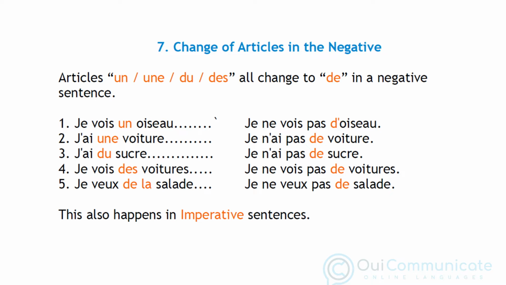Number 2, j'ai une voiture becomes je n'ai pas de voiture. Number 3, j'ai du sucre becomes je n'ai pas de sucre. Number 4, je vois des voitures becomes je ne vois pas de voitures. And number 5, je veux de la salade becomes je ne veux pas de salade. This rule naturally applies to the imperative also.